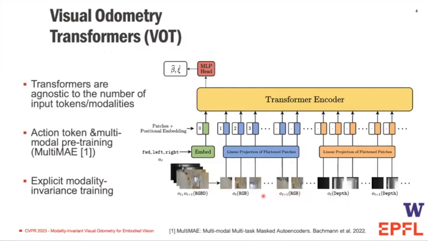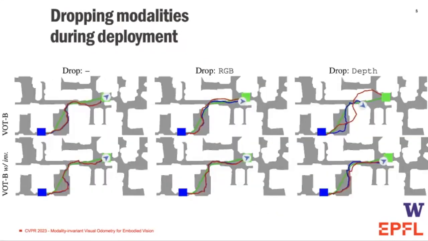Since training the architecture from scratch is quite expensive, we employ multiple techniques to reduce the data requirements. We use the action taken by the agent as a prior to prime the model to attend to regions in the image of interest. We pre-train our backbone using multi-MAE, a multimodal multitask pre-training method. To facilitate modality invariance during deployment, we train the agent by randomly dropping modalities, preparing it for what is to come.